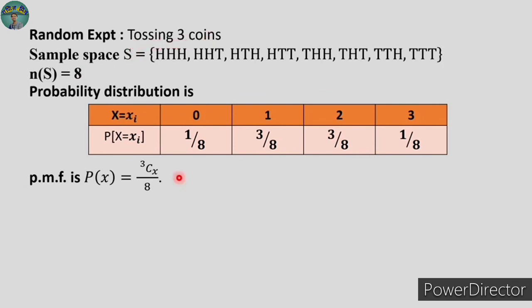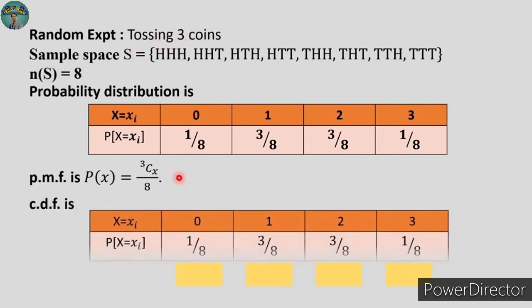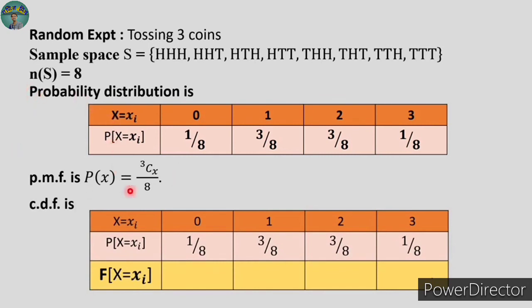After this, let us discuss what CDF, cumulative distribution function, is. Let us write down the first 2 rows as they are, the values of x and the values of probability. Now I am going to calculate the CDF. The first value is very simple, it is the same as the first probability. The second value, for x equal to 1, the CDF is the addition of x equal to 0 and x equal to 1. So 1 upon 8 plus 3 upon 8 means 4 upon 8. You can write it as 1 upon 2 also. So addition of these two. For the third value, you have to add these 3 values.